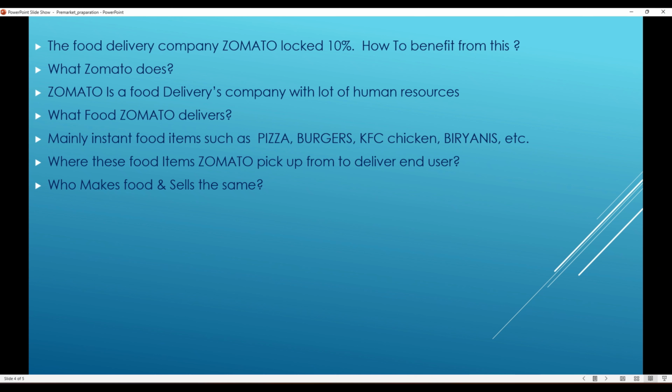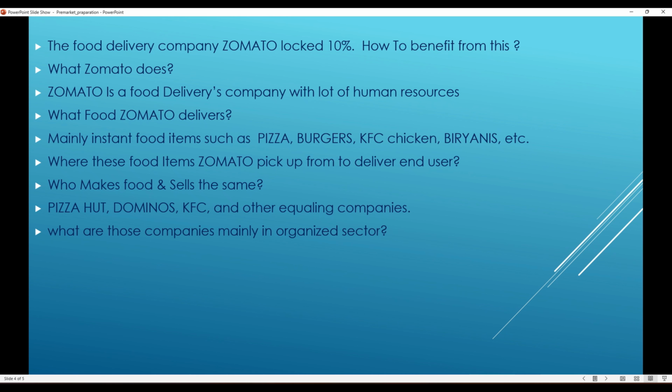One party is me, that means the end user. The other party is the hotels, the instant food delivery companies, food making companies. For example, here I am taking Pizza Hut, Domino's, KFC, and other hotels also, wherever the food is available. Mainly, I am taking these as examples because these companies are organized companies listed in the stock